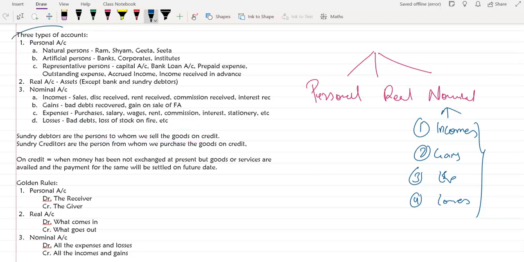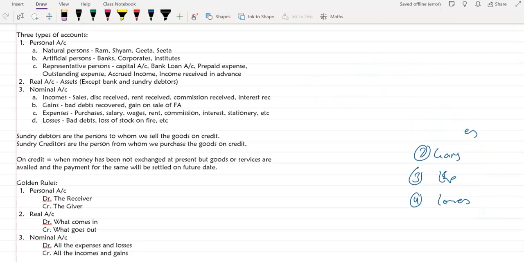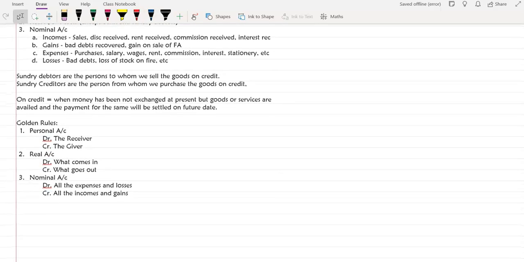All right. So these were the types of account, how we classify types of account as per the traditional classification. Now we'll come to the golden rules. Okay, these rules are most important. Please remember them. Whenever we have to make a journal entry, ledger, balance sheet, anything, anytime you have to think whether we have to put it on debit, whether we have to put it on credit, whether it should have a debit balance or credit balance, these rules will always come in handy.